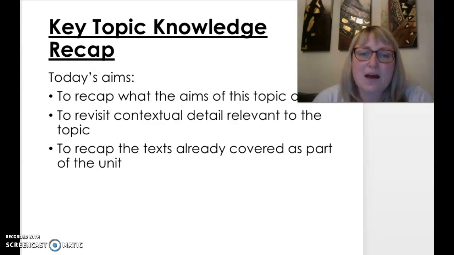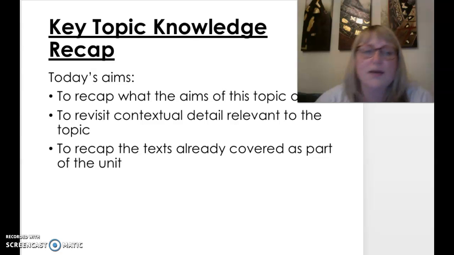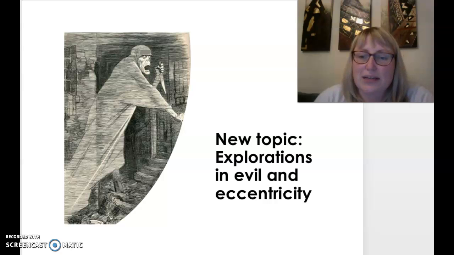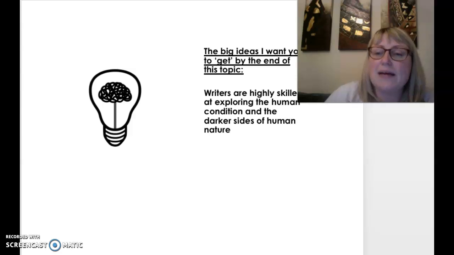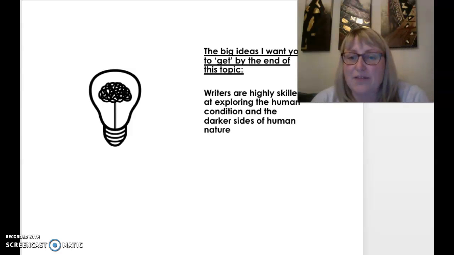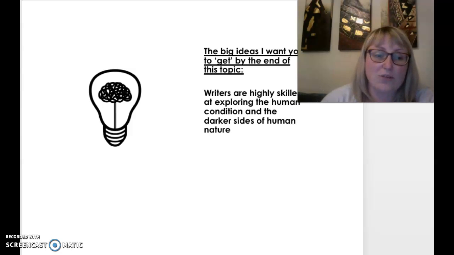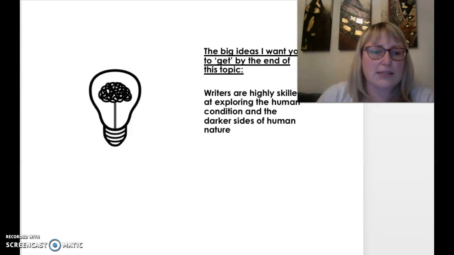So today's aims are to recap what the aims of this topic are, to revisit contextual detail relevant to the topic, and to recap the text already covered as part of the unit, and to have a brief look at those. So a few weeks ago, you started this unit, Explorations in Evil and Eccentricity. And the big ideas that we wanted you to get by the end of this topic involve the fact that writers are highly skilled at exploring the human condition and the darker sides of human nature. This is the big idea that we're looking at throughout this unit.